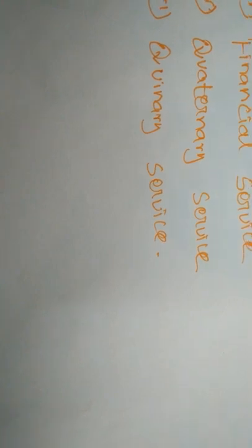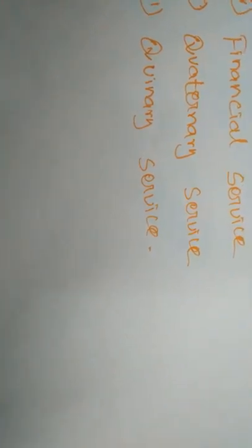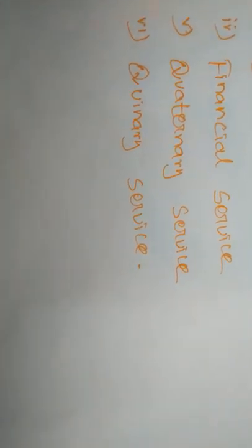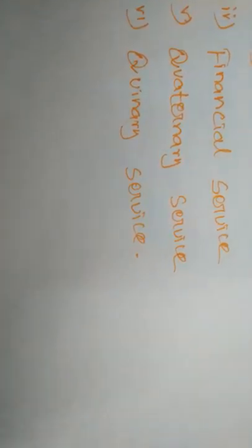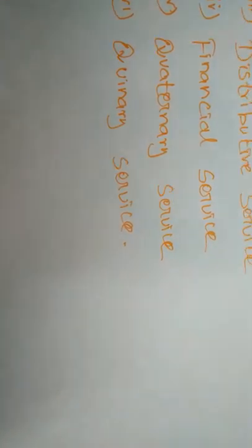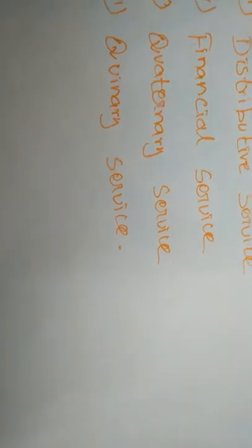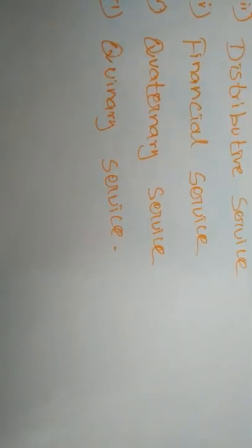In the case of quaternary services, some individual professionals provide services to the public. Professionals with specialized skills and high technologies are used to provide this type of services. For example, software development, auditing, research and development.